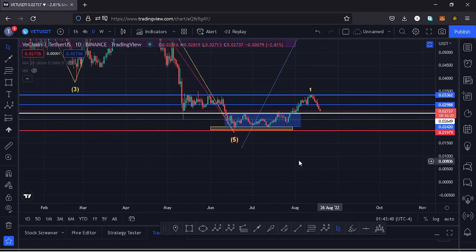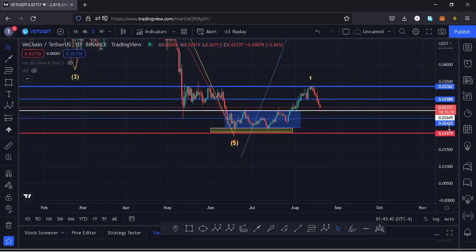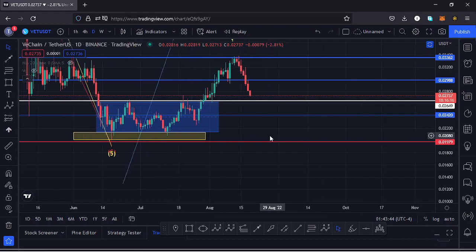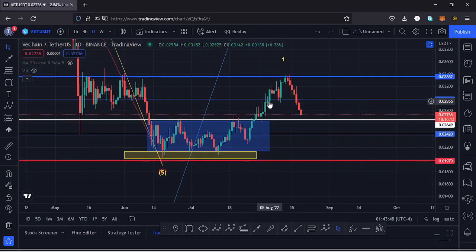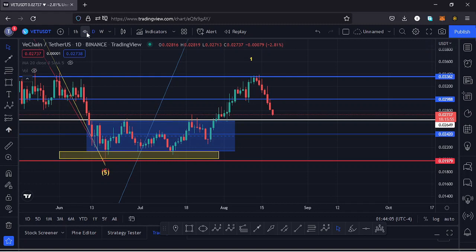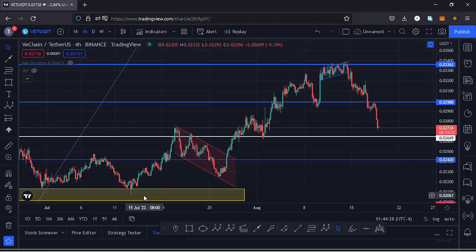Also, starting my analysis here on the daily chart, you can see we had been trading within this channel. We managed to break out of that channel to the upside. We also managed to break above key areas of resistances at around the $0.029 mark, and at the key area of resistance at around the $0.0362 mark we got rejected, and we are seeing a very massive pullback to the lower side.